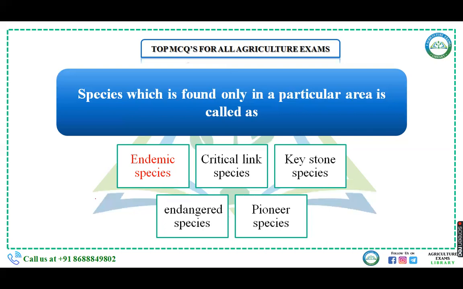Again, when you talk about critical link species, those are species which are beneficial in establishing an essential link with other species so that they can help each other in some vital activity, like mycorrhizal fungi, or some insect working as a pollinator of the flowers. So the question was: species which is found only in a particular area is known as endemic species.